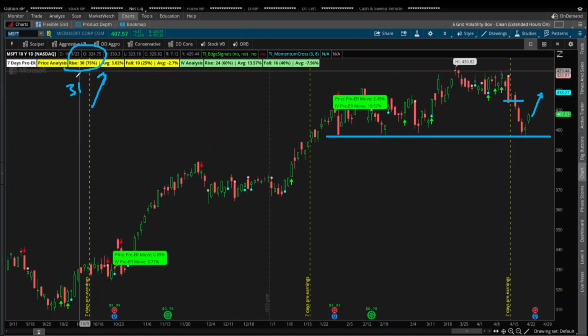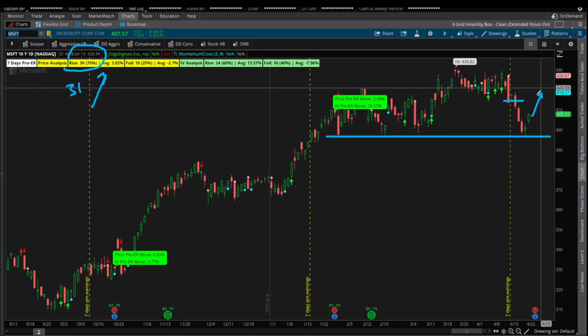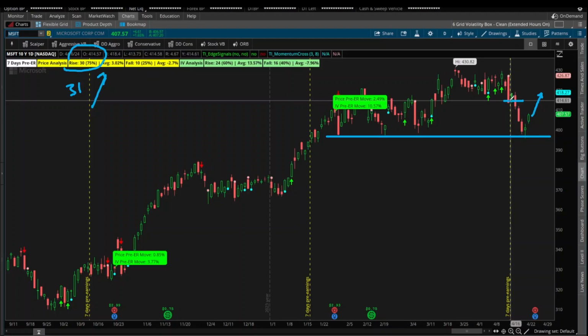So I think for those of you looking for buy the dip type setups, Microsoft is one where we have data which tells us we expect Microsoft to rally into earnings, and that has yet to happen. So you might call this a better entry price than what you might have had if you had blindly bought 7 days prior to earnings.